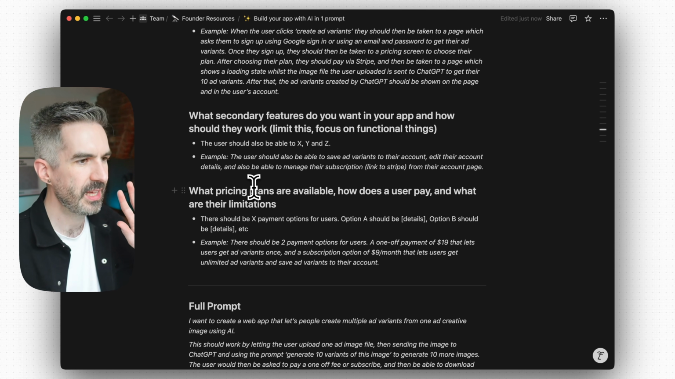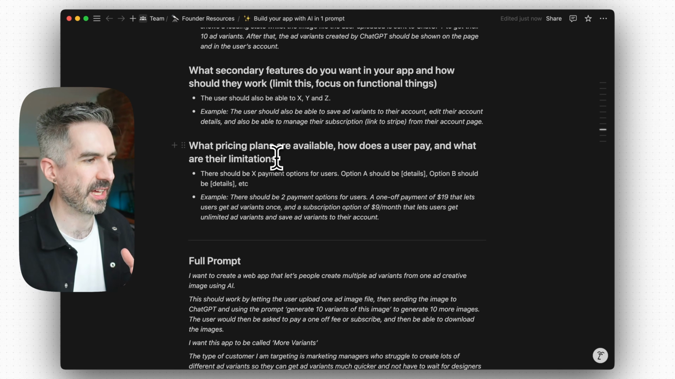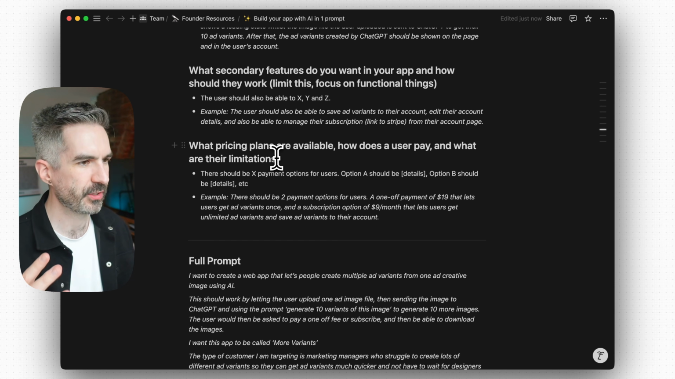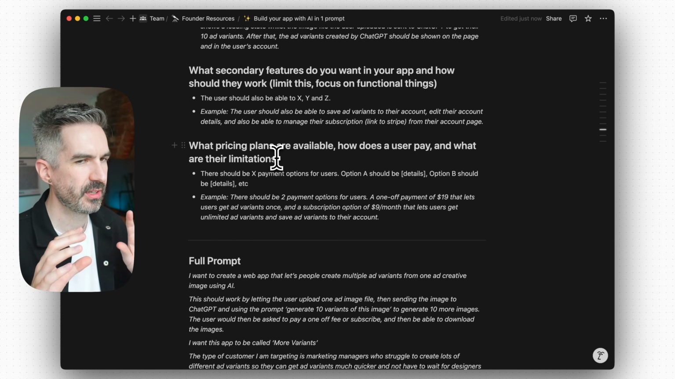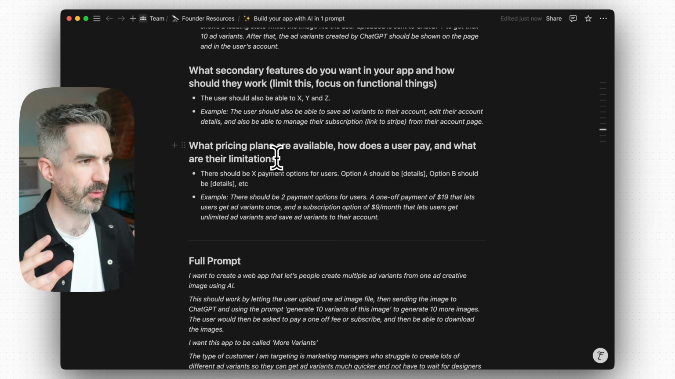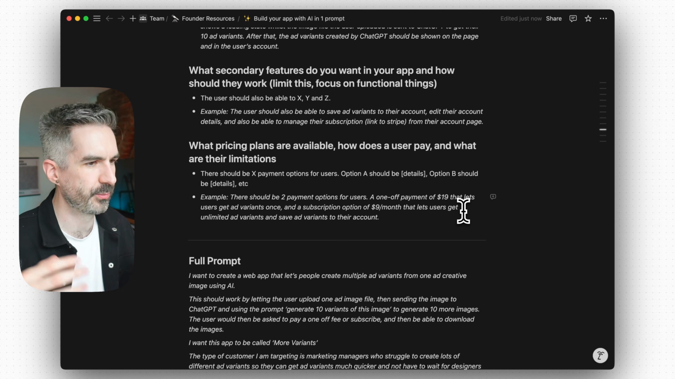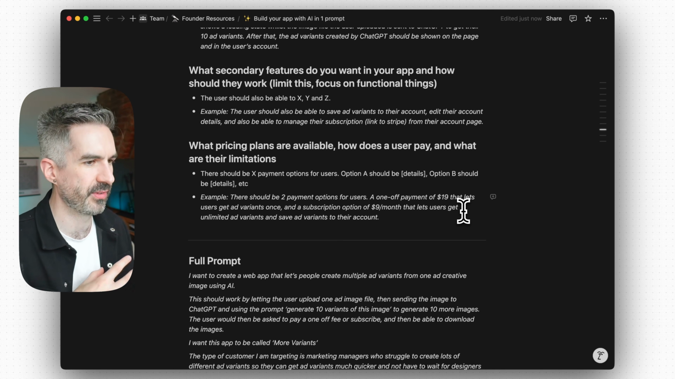And then the last thing that I want to include here, which is really important, is what pricing plans are available, how does the user pay, and what are the limitations of those plans. What you want to think about here is what type of payment a user makes for using your app. Usually it's either a one-off payment or a subscription, but there are other ways that you can do it as well. For my example here, I've said there should be two payment options: a one-off payment of $19 that lets users get ad variants once, and a subscription option of $9 a month that lets users get unlimited ad variants and save ad variants to their account.